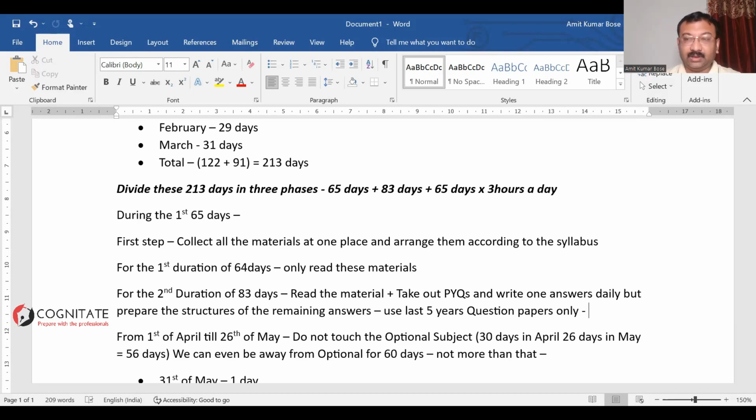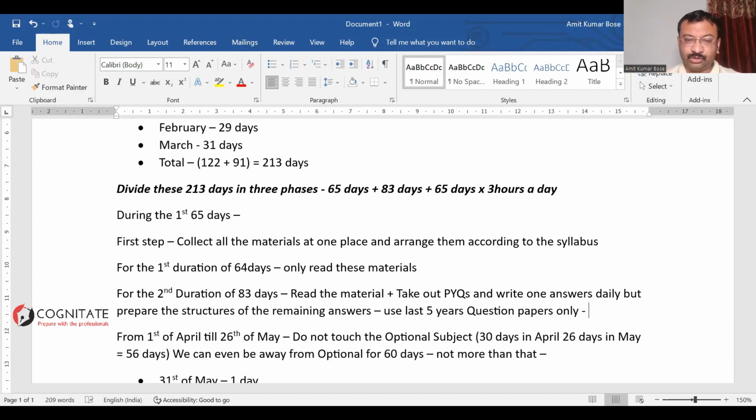Total, how many number of questions are you supposed to write? You're supposed to write 13 short notes, 6 long questions, 19 answers. That's what you're supposed to write. Out of these 19 answers, I would suggest that only for these 6 long answers, you should be drawing the diagrams there. Don't even think about drawing diagrams for the short notes. Not an issue. You won't be losing marks. Believe me, if you work on your presentation, right?